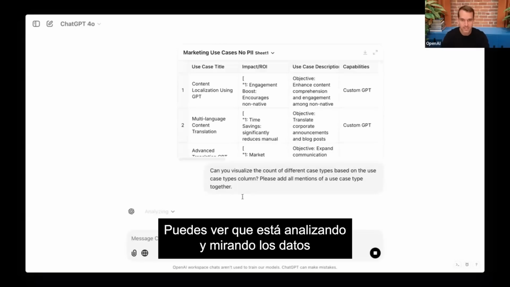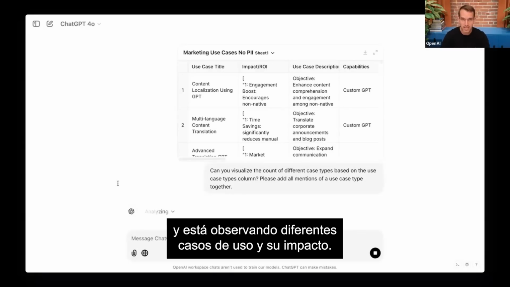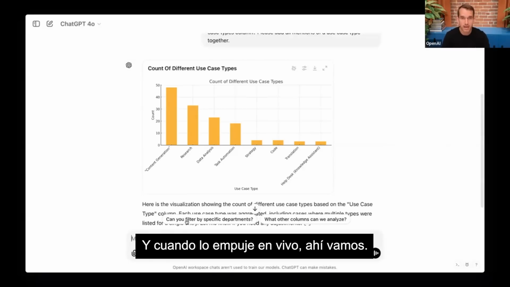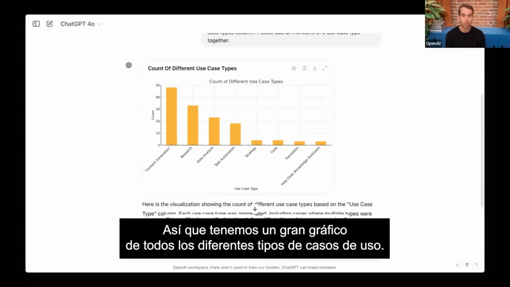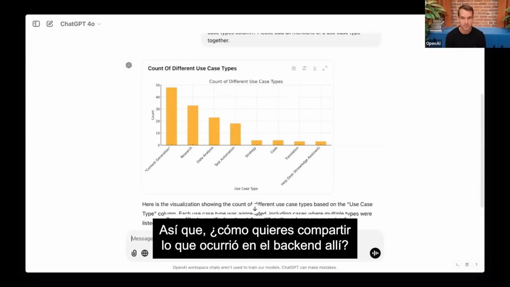You can see it's analyzing and looking at the data. It's looking at different use cases, different impact. And when I push this live, there we go. So we have a great chart of all the different types of use cases. So Allison, do you want to share what happened in the back end there?